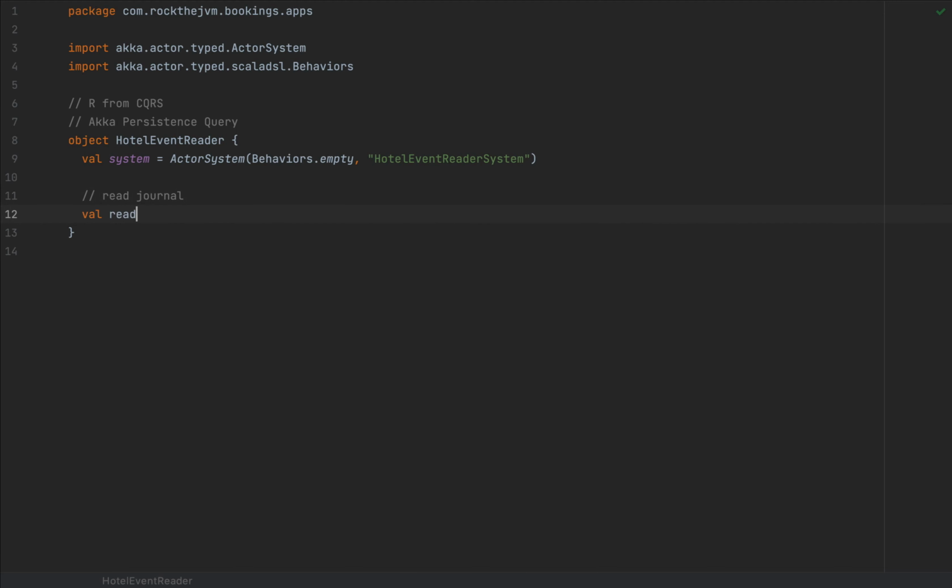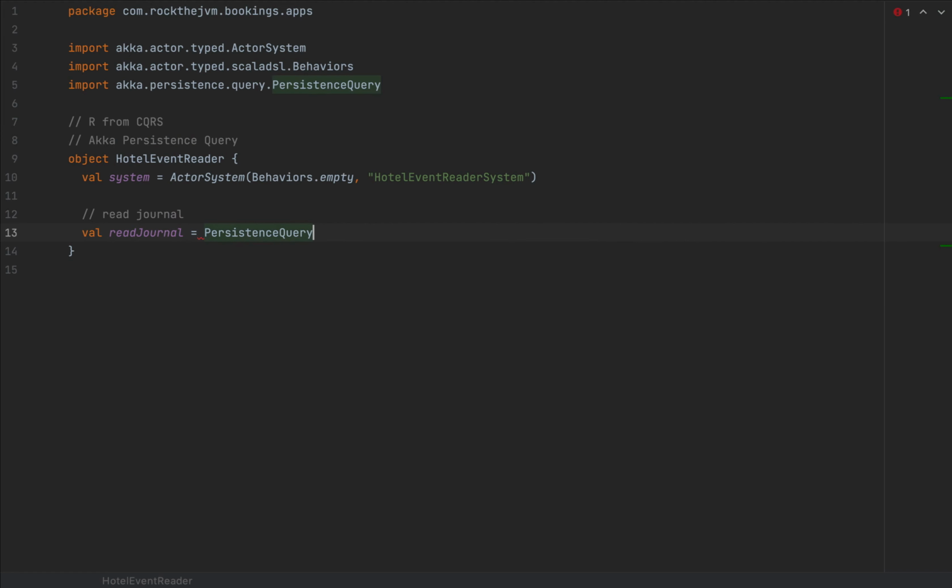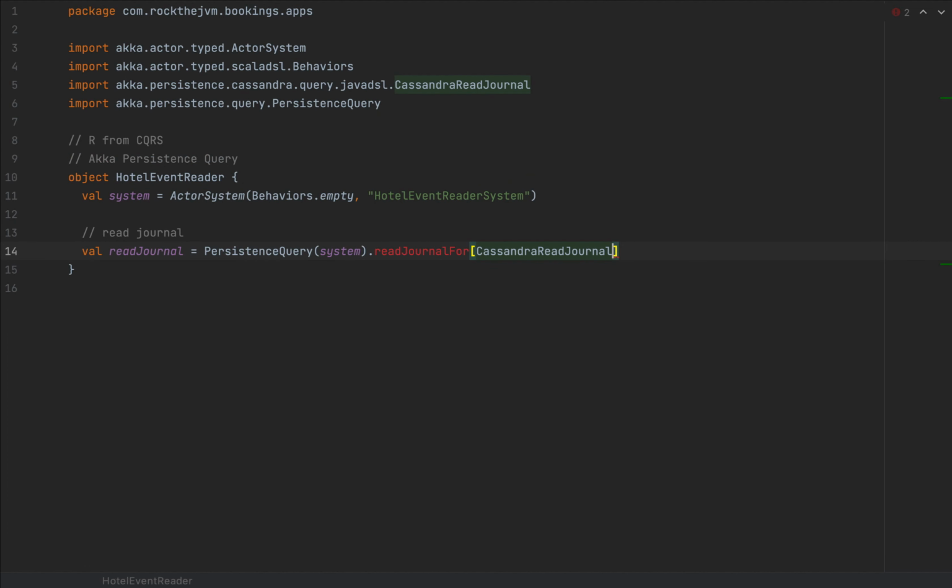So I'm going to create a read journal and I'm going to use persistence query, and I'm going to import that from the system. So the persistence query is indeed based on actors, and I'm going to say read journal for. I'm going to add a type argument, and this is called Cassandra read journal.